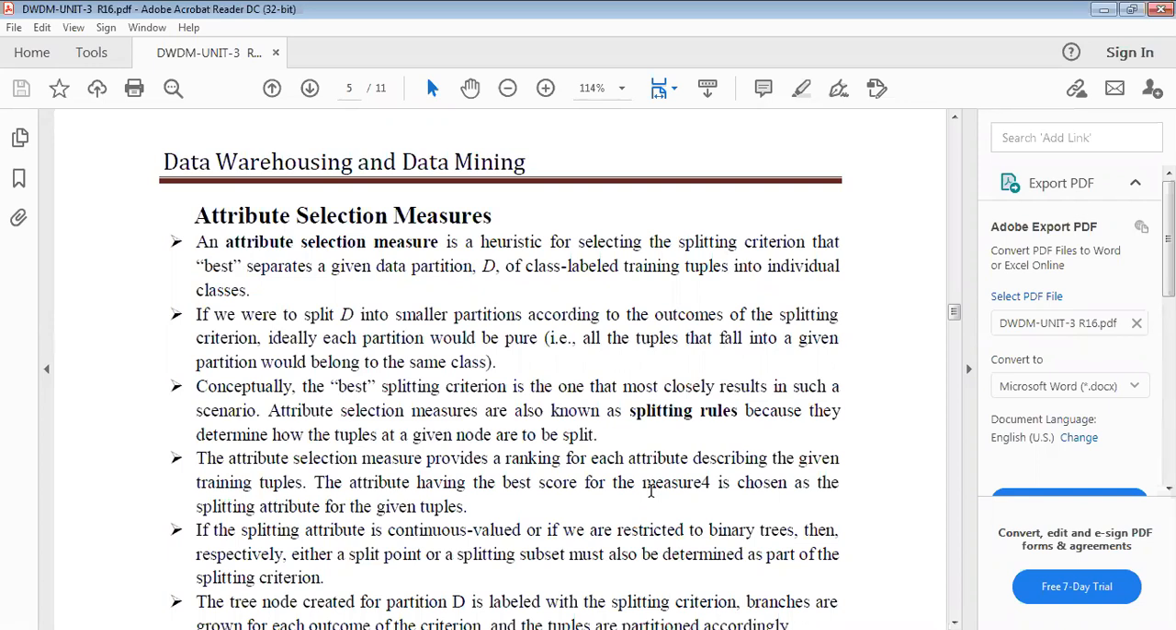Attribute selection methods are known as splitting rules because they determine how the tuples at a given node are to be split. The attribute selection methods provide a ranking for each attribute describing the given training tuples. The attribute having the best score for the measure is chosen as the splitting attribute for the given tuples.